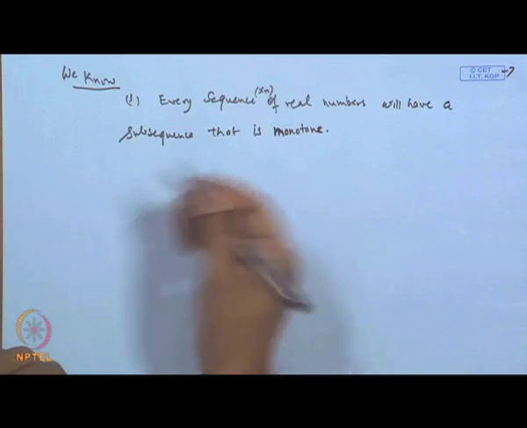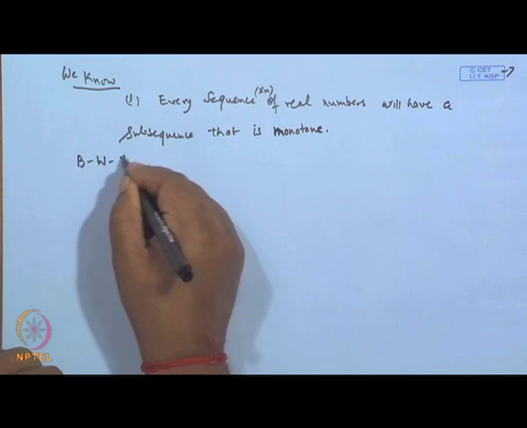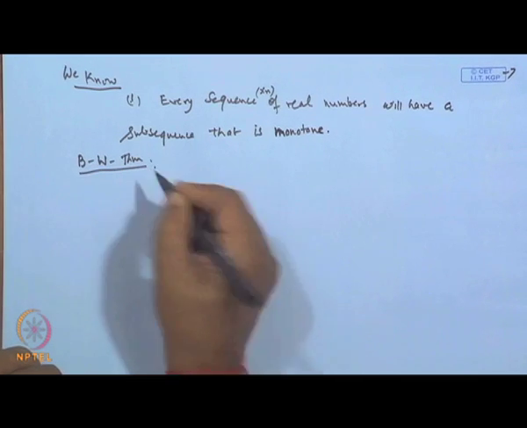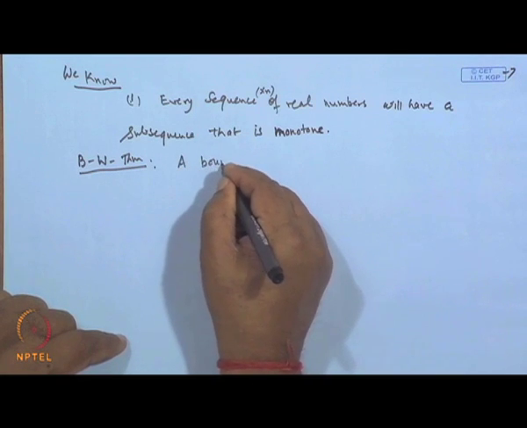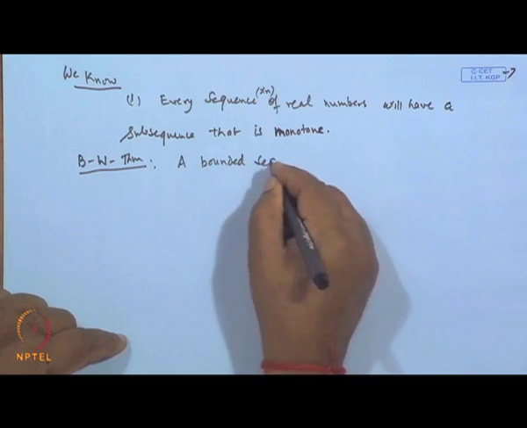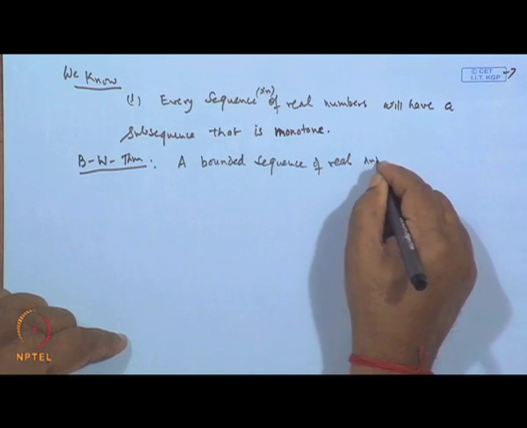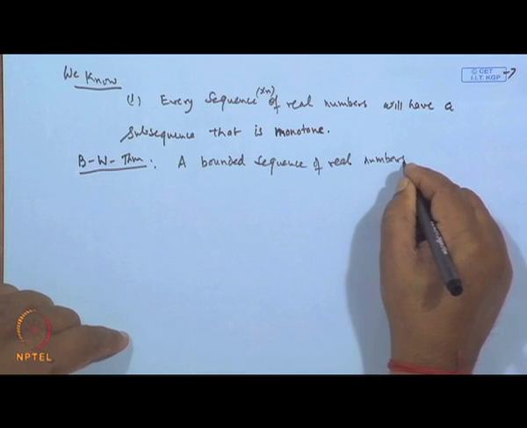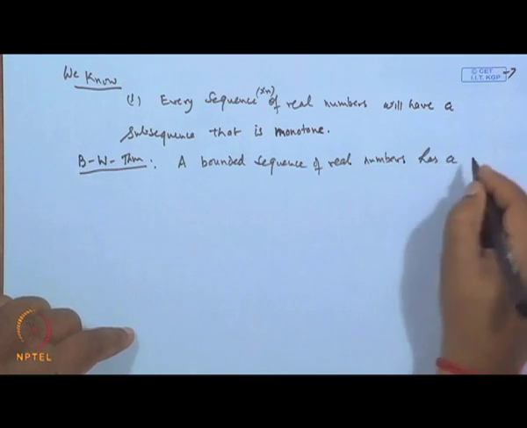And there is one more result which we have also seen, the Bolzano-Weierstrass theorem. This theorem we have shown: a bounded sequence of real numbers has a convergent subsequence.